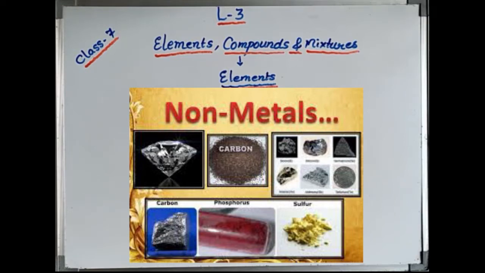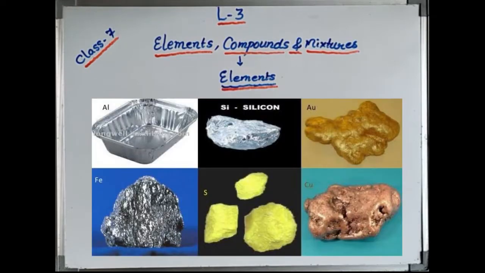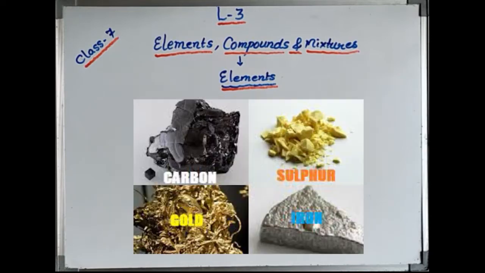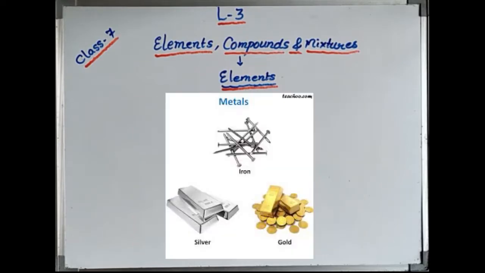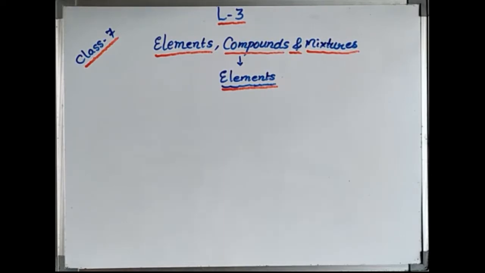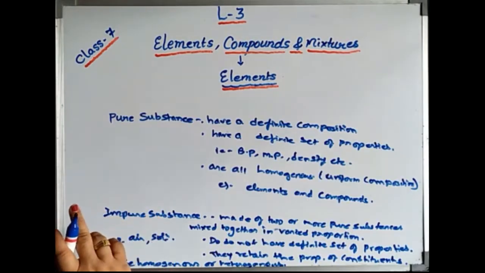So why do they differ from each other? Because they are made up of different kinds of matter, and they can be pure also, can be impure also. In the lower classes you have learned that substances have been broadly classified into pure substance and impure substance. So let us define first what are pure substance and what are impure substance. Now let us see the definition of pure and impure substance.